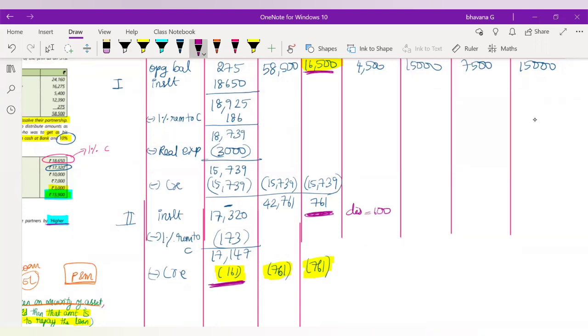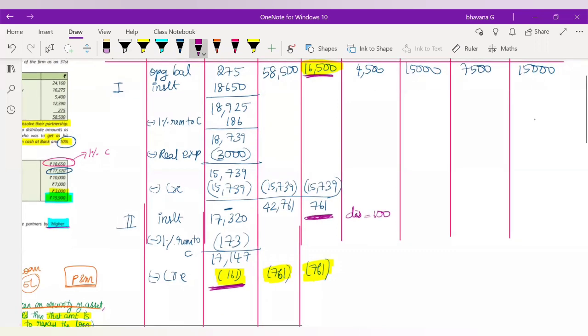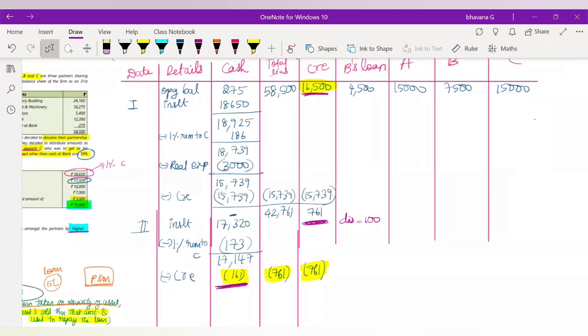So, one second. Okay, so how you will show this in your statement is that you will not directly show a discount of 600 and reduce it. Rather, from the cash balance, you have only paid 161 rupees, that you reduce from the cash balance. But from the total liabilities and creditors, including your discount, you will have to reduce 761 rupees. Is it clear? Yes? Okay, fine. So I hope this is clear to you. Anyway, if you have a doubt, you can just ask me. Don't wait for me to ask you if you have any doubt.